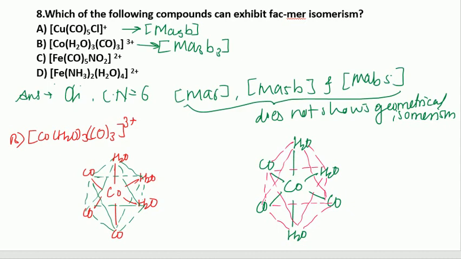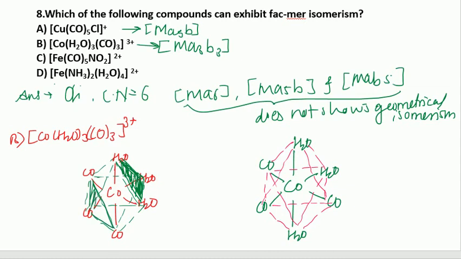If we see the triangular face, this is a triangle. These all three H2O are on the one triangular face. This is one triangular face, and all CO are on the opposite triangular face. If you see, this is an opposite triangular face.